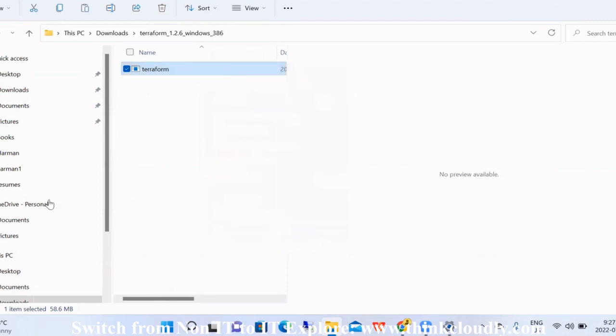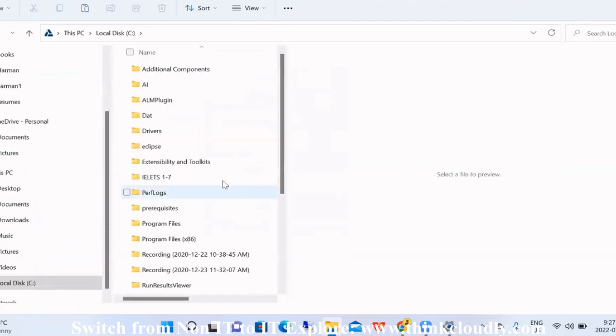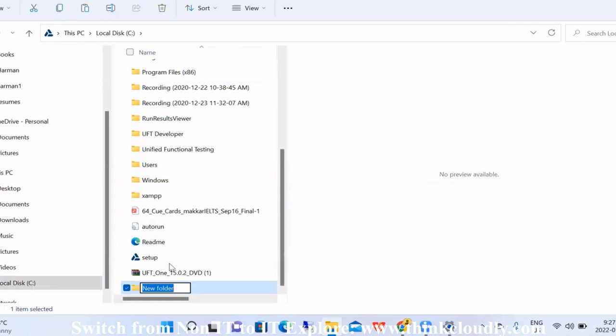When we copy this file, we can go to This PC, C drive, and over here I can create a new folder. I'm actually creating a new folder in C drive, and I'll call it Terraform.